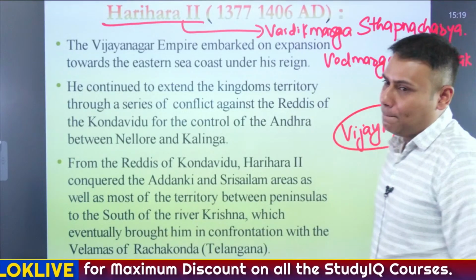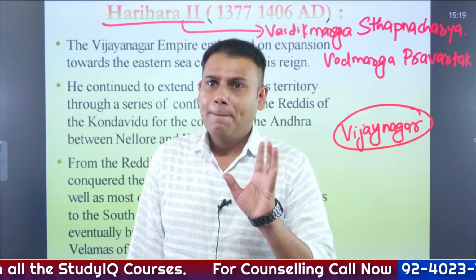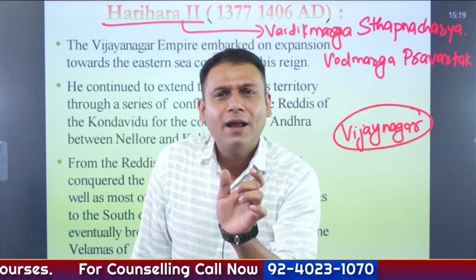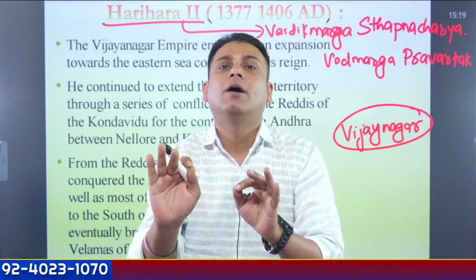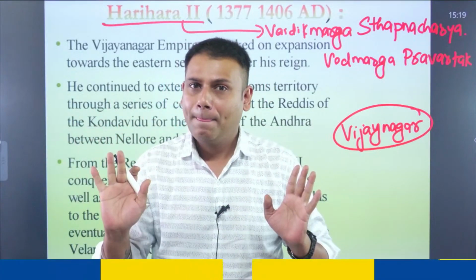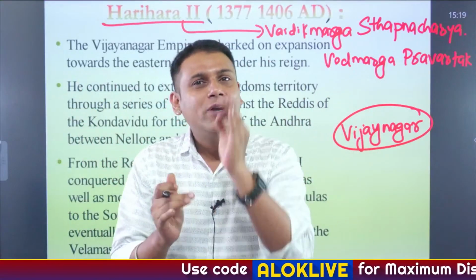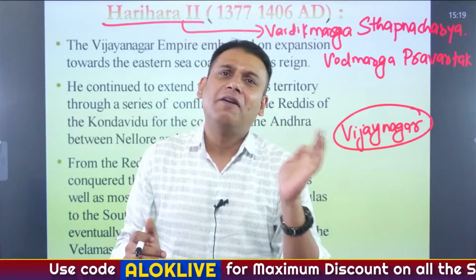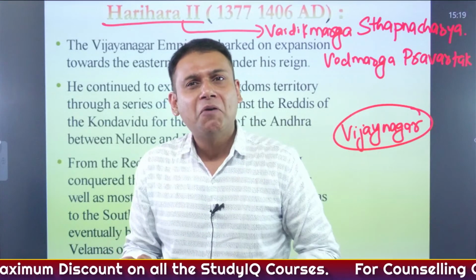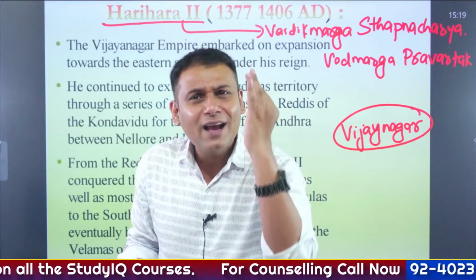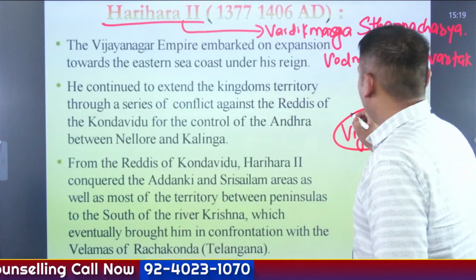Suppose this is the Vijayanagar Empire, which is expanding in different directions. It has a center in the region of Karnataka, because a major part of the territories of Vijayanagar was in Karnataka, with its capital at Hampi. And from all sides, Vijayanagar was continuously being attacked by different enemies. The most competent enemy to destroy the kingdom of Vijayanagar, who continuously had an eye over it, was the Bahamani.